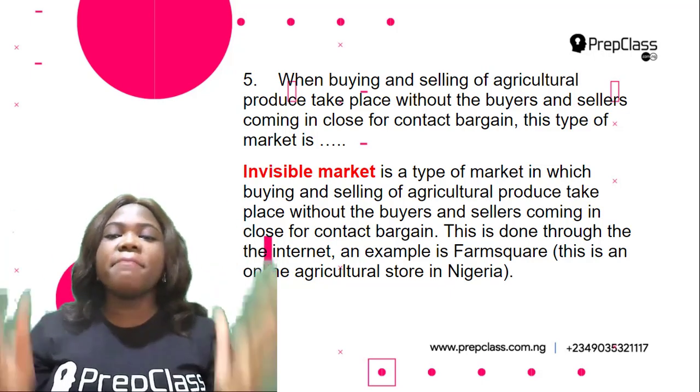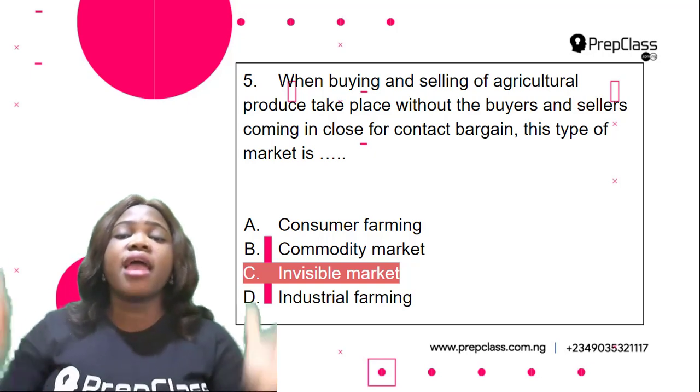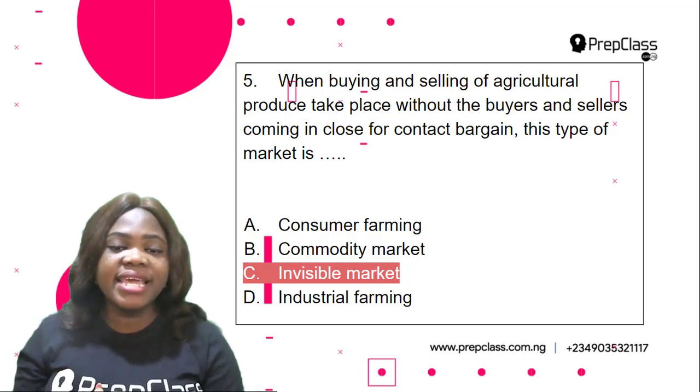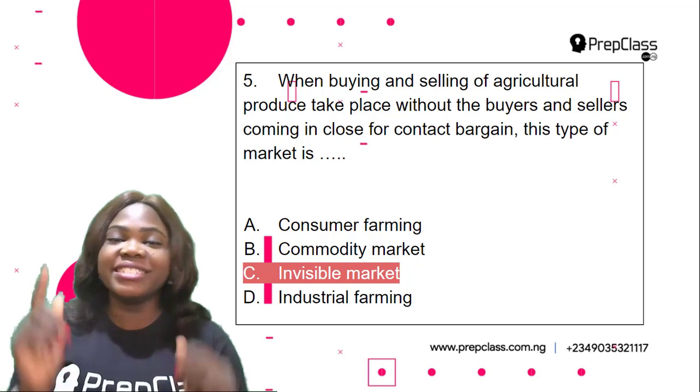Okay, so when buying and selling of agricultural produce take place without the buyers and sellers coming in close contact to bargain, this type of market is invisible market. So the correct option here is option C.